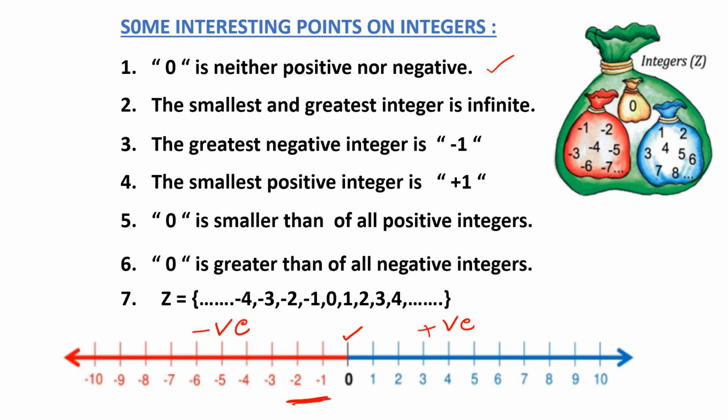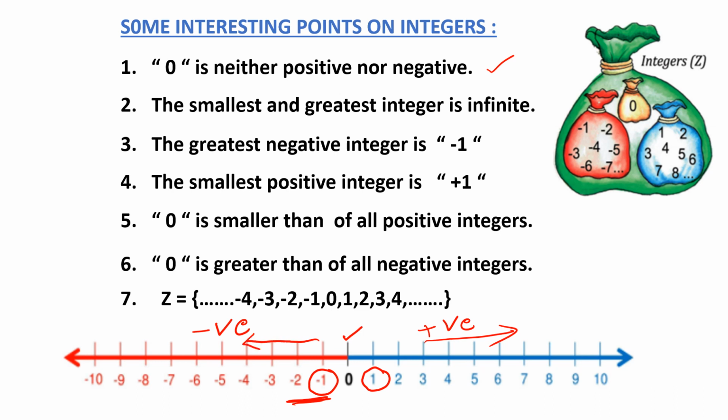Okay, what about this 0? 0 is neither positive nor negative. The smallest and greatest integers are infinite. We don't know the highest integer and the smallest integer. Okay, the greatest negative integer is -1 and the smallest positive integer is +1. So 0 is smaller than all positive integers and 0 is greater than all negative integers, right?